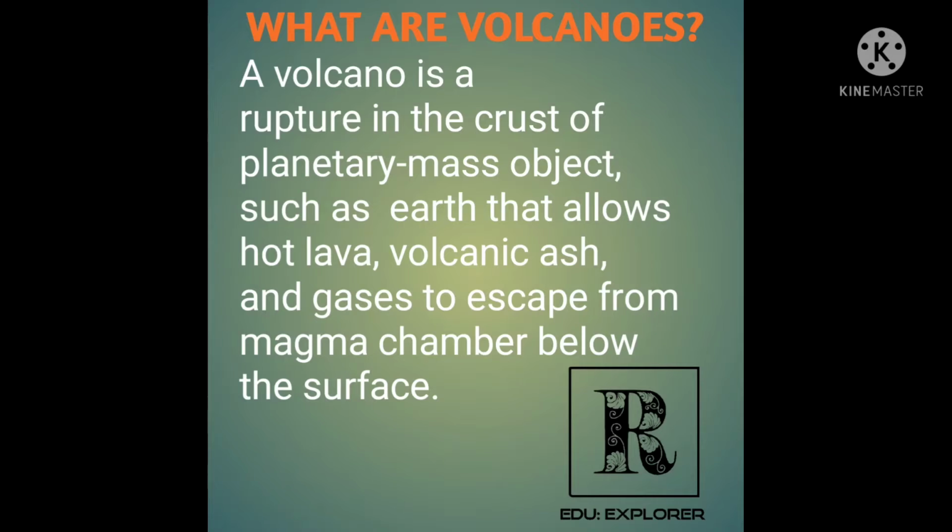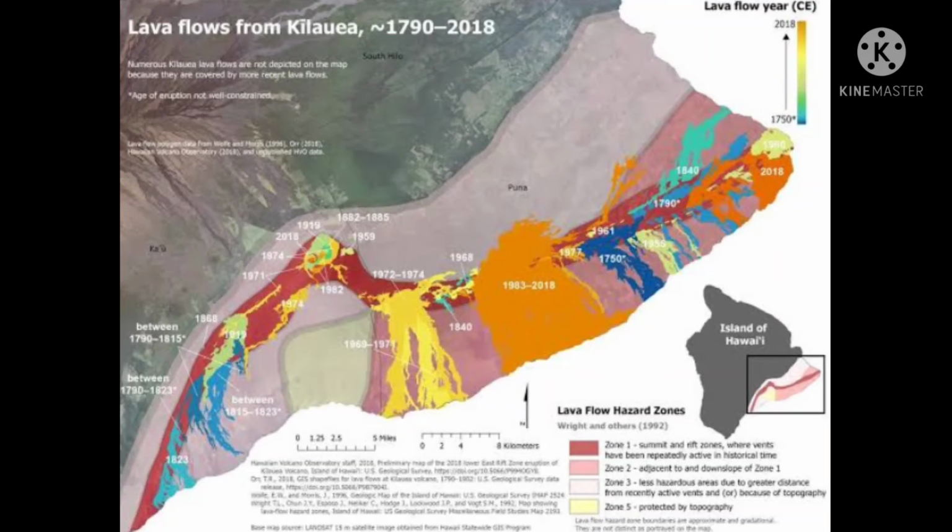A volcano is a rupture in the crust of a planetary mass object, such as Earth, that allows hot lava, volcanic ash, and gases to escape from a magma chamber below the surface. Volcanoes are formed where there is a stretching and thinning of the crust plates, such as in the East African Rift, the Wells Gray-Clearwater Volcanic Field and the Rio Grande Rift in North America, and are formed when hot molten rock, ash, and gases escape from an opening in the Earth's surface.